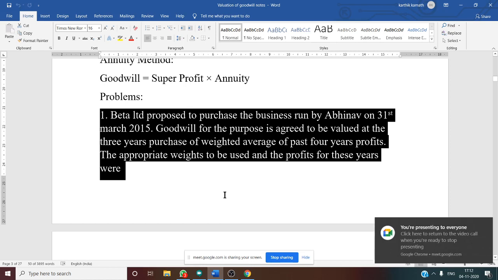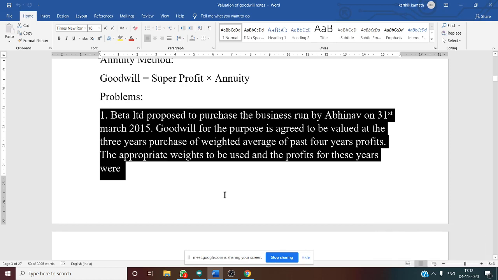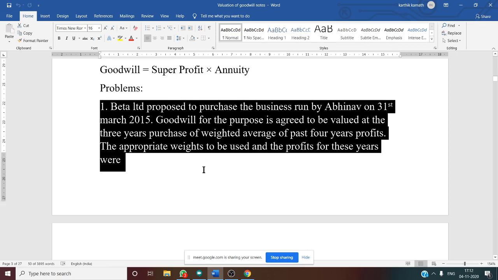Weighted average profit method. So in the problem, they have given the past 4 years profit. Then years of purchase is mentioned in the problem, that is 3 years of purchase, specifically given. And what about weights? The appropriate weights to be used and the profit for these years were given.